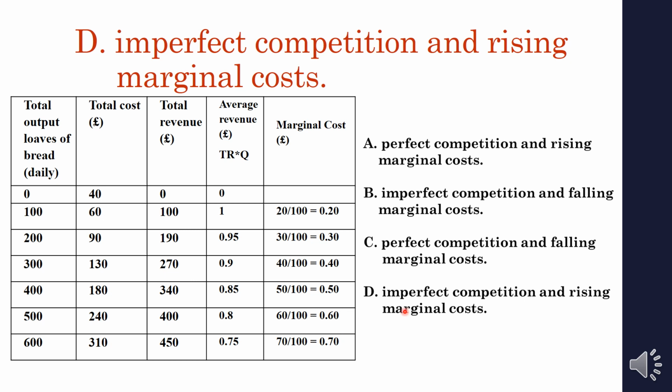So that's why I said option D is the right answer. Why? Because imperfect competition and rising marginal cost. Because average revenue is not constant, that means it is imperfect competition. Keep in mind, perfect competition means what? AR equal to MR. If AR is constant, it is perfect competition. If AR is not constant, it is imperfect competition. So keep in mind that this is the most important part in this question. Okay.